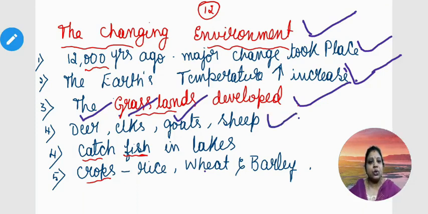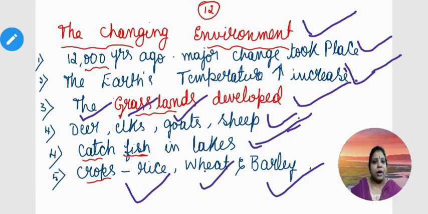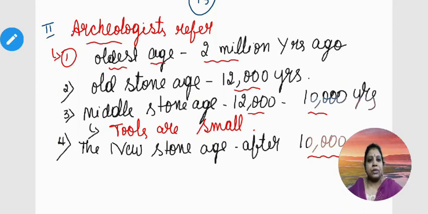They learned to catch fish in streams and lakes. And they also learned to grow crops like rice, wheat, barley. So these are the important points that you have to know under the changing environment. Archaeologists referred the first important age as 2 million years ago. The Old Stone Age started 12,000 years ago.